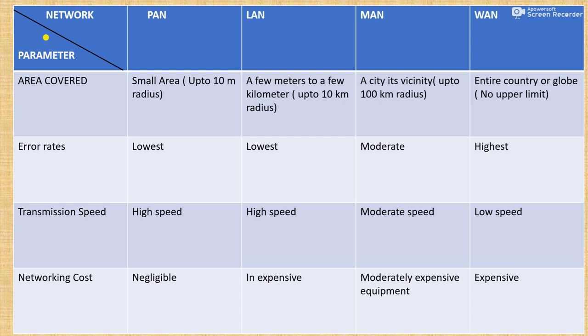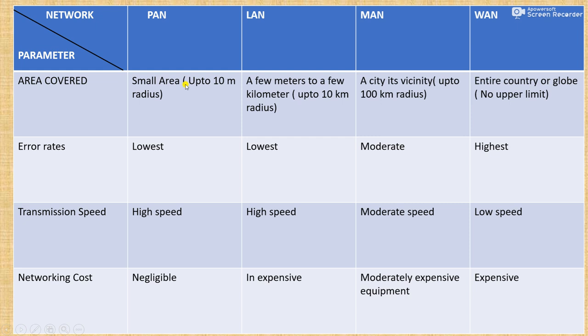You can see I have taken some parameters. Area covered, which you can see on the right side. After that, error rates: how much they are in PAN, LAN, WAN and MAN. After that, transmission speed and networking cost. These parameters are also there. After that we have PAN, LAN, MAN and WAN. First, the personal area network. How much area does a personal area network cover? Only up to 10 meters.